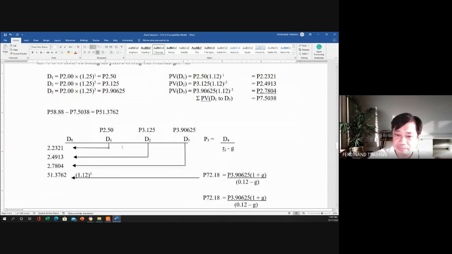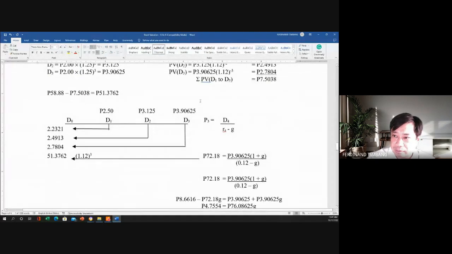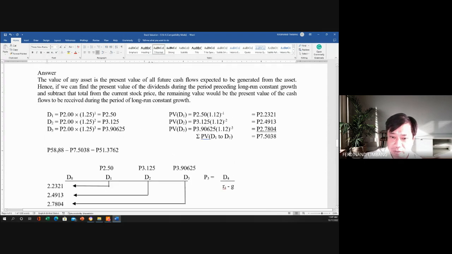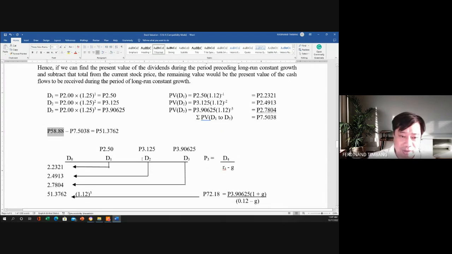So this is the present value of D1, present value of D2, present value of D3. So how do we get it? We deduct from 58.88 the 7.5038, because that is the price of our stock at year 0.